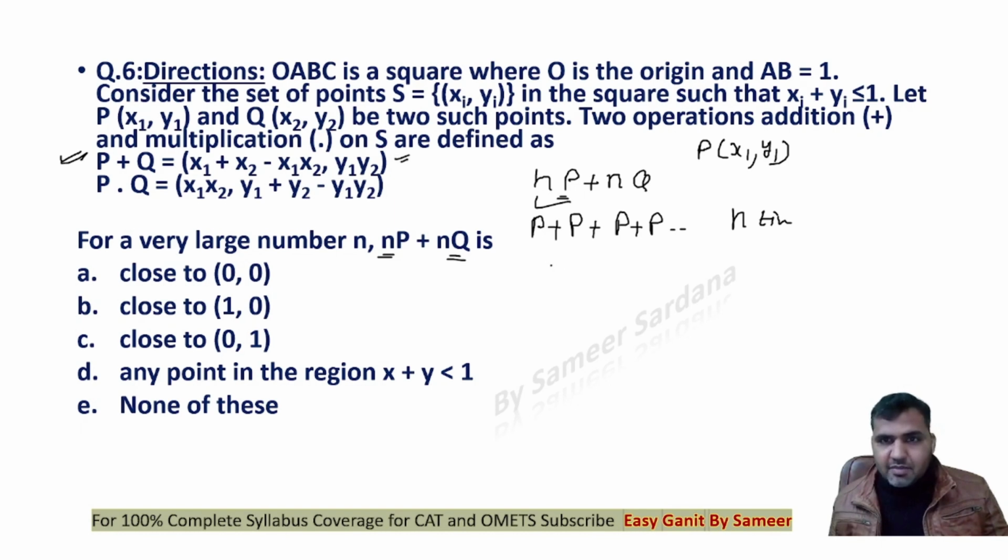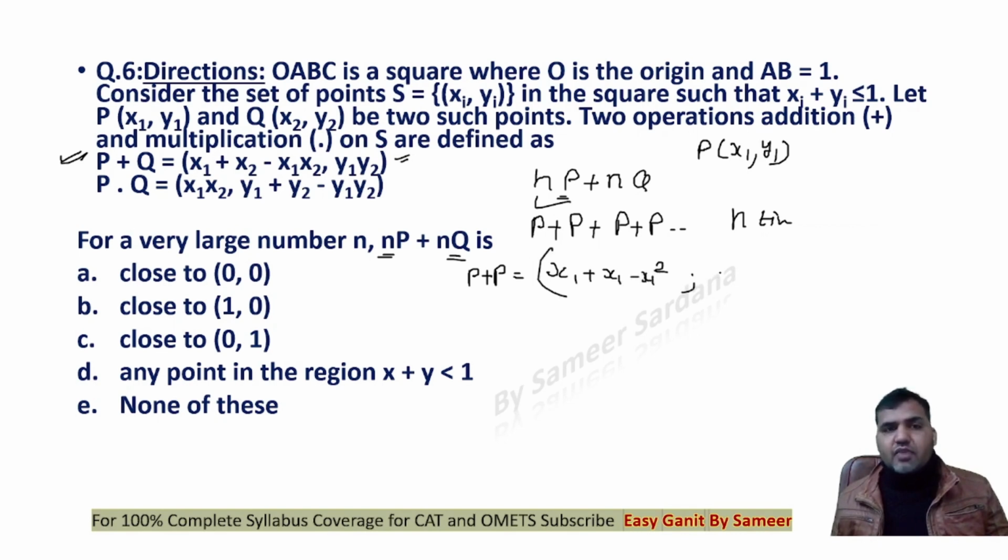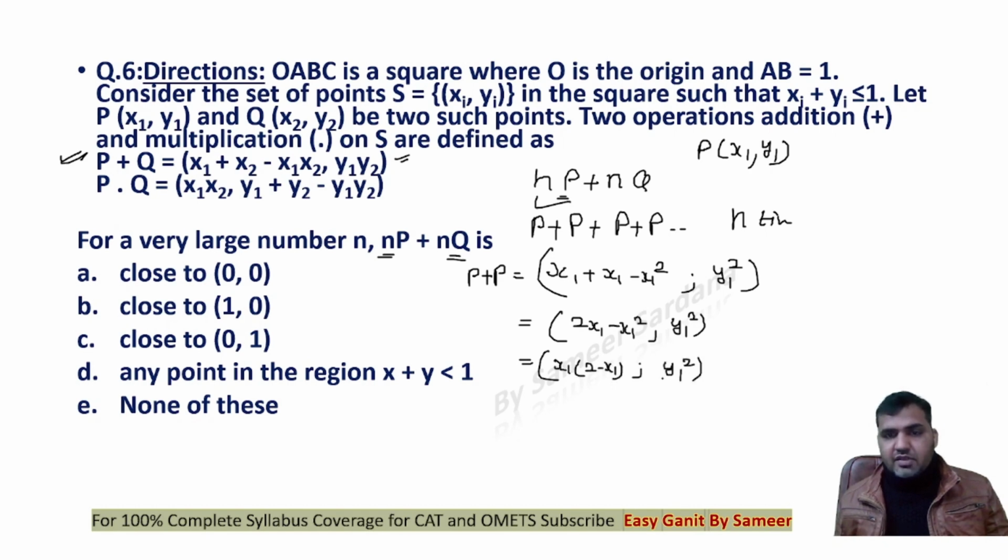Again, the same thing: if I look at P plus P here, this would be x1 plus x1 minus x1 square, and then y1 into y1, that is y1 square. Now you see that this will be 2x1 minus x1 square, y1 square. This is x1 into 2 minus x1, y1 square.